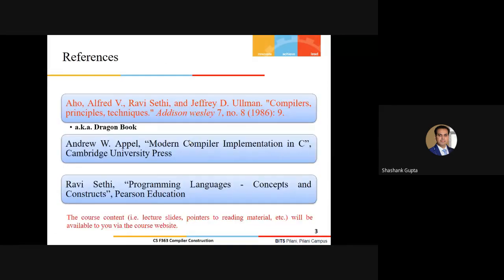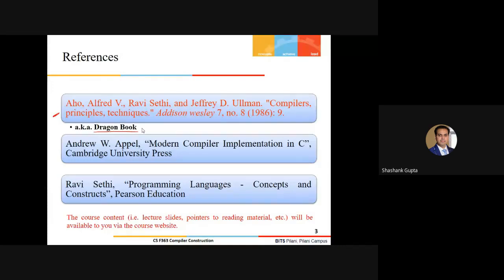Now I recommend certain reading references. The first reference, which I have highlighted in red, is by the authors Aho, Sethi and Ullman. Consider it the default standard for compiler construction. Most popularly, this book is known as the Dragon book, because its cover depicts a rigorous dragon, indicating the complexity of the compiler construction course.